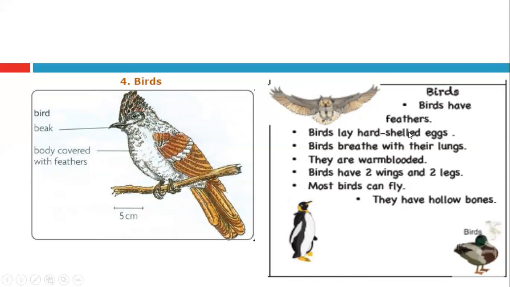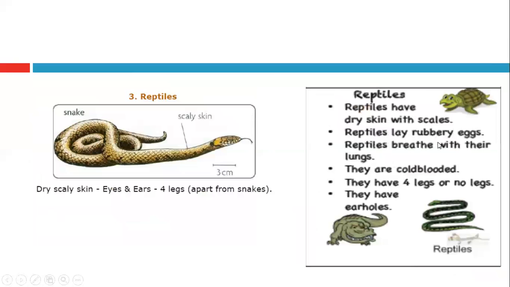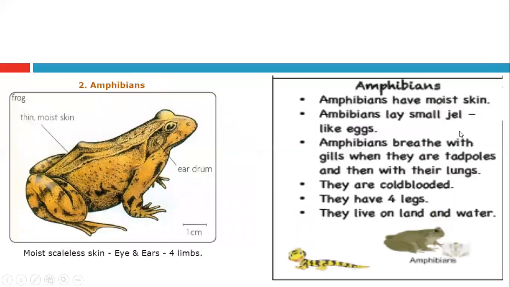They lay hard-shelled eggs, as you see here, chicken eggs with a hard white shell. But in the case of reptiles, it is rubbery eggs, and in the case of amphibians, it is small gel-like eggs.